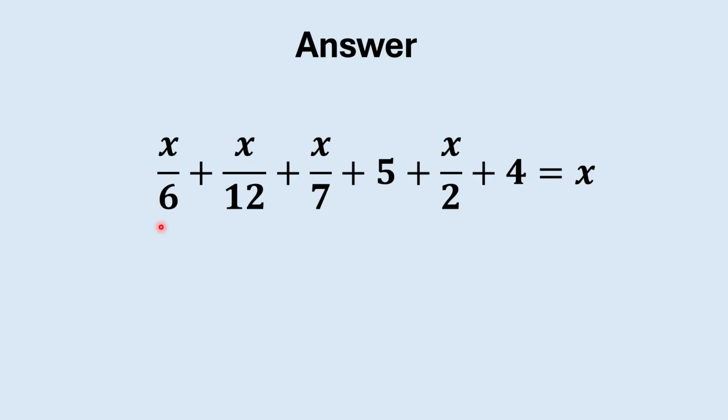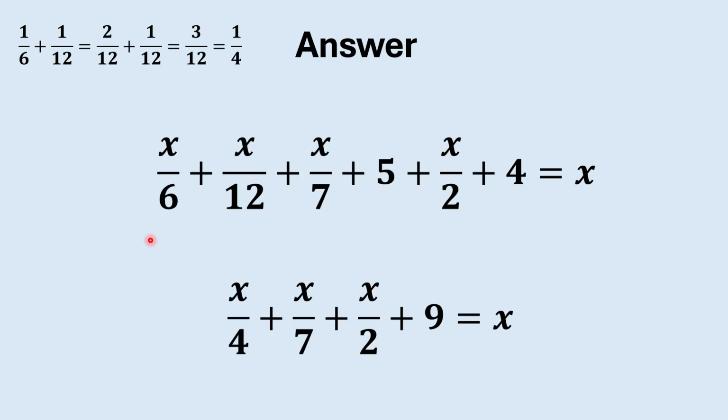However, there is a quick trick here. For the first 2 items, x over 6 plus x over 12, it is a bit like 1 over 6 plus 1 over 12. So we can simply do it in this way. 1 over 6 is equal to 2 over 12, plus 1 over 12 is equal to 3 over 12, which is equal to 1 over 4. So the first 2 items can be converted to x over 4.